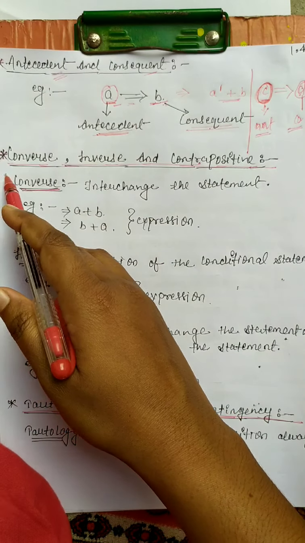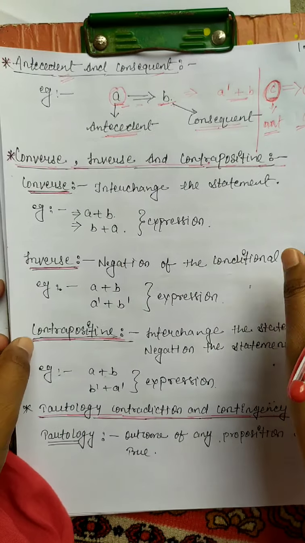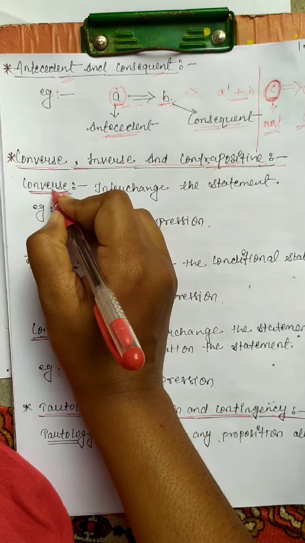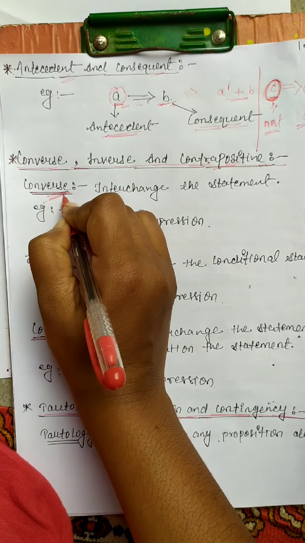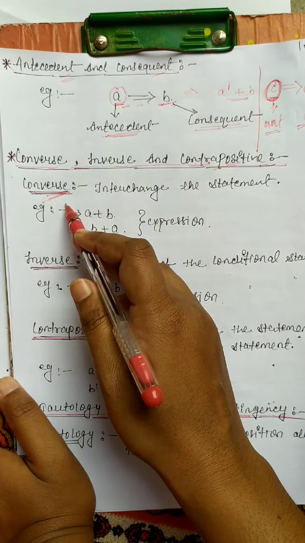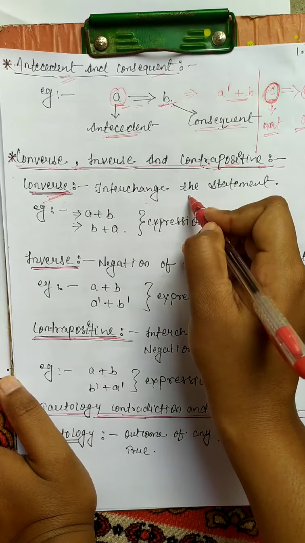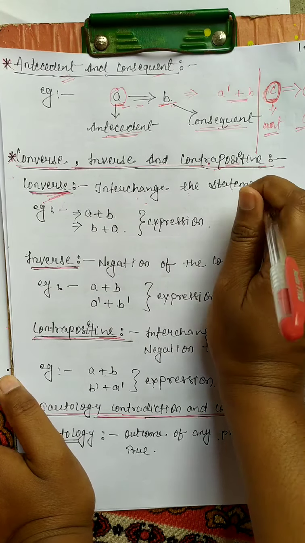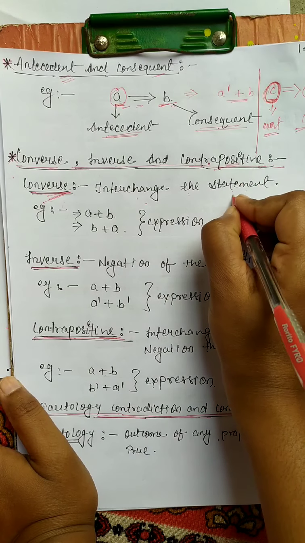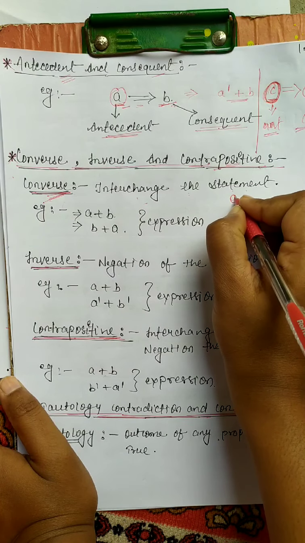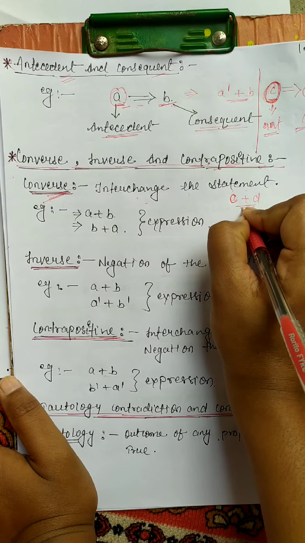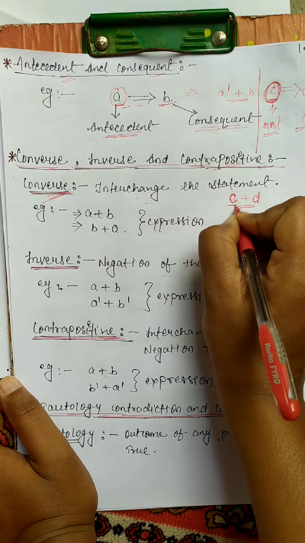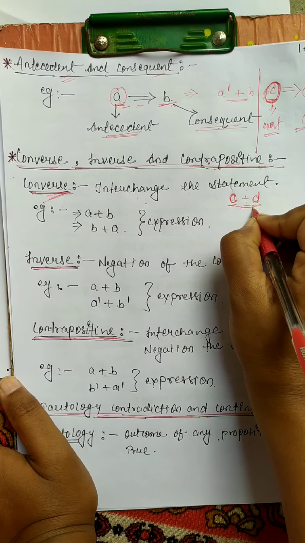Next is the important topic: converse, inverse and contrapositive. Firstly, we discuss the converse. What is the converse? Converse means interchanging the statements, or you can say interchanging the places. Suppose C implies D, with C in the first position and D in the second position. Here C is the antecedent and D is the consequent.